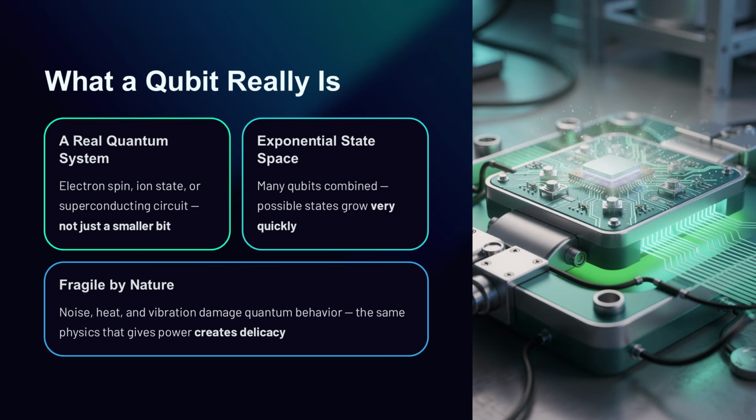When many qubits are combined, the space of possible states grows very quickly. That is part of what gives quantum computing its potential power. But qubits are also fragile. Noise, heat, vibration, and unwanted interaction with the environment can damage their quantum behavior. That is why building useful quantum computers is so difficult. The same physics that gives qubits their power also makes them delicate. A qubit is a controlled quantum system whose unusual state behavior makes quantum computing possible.